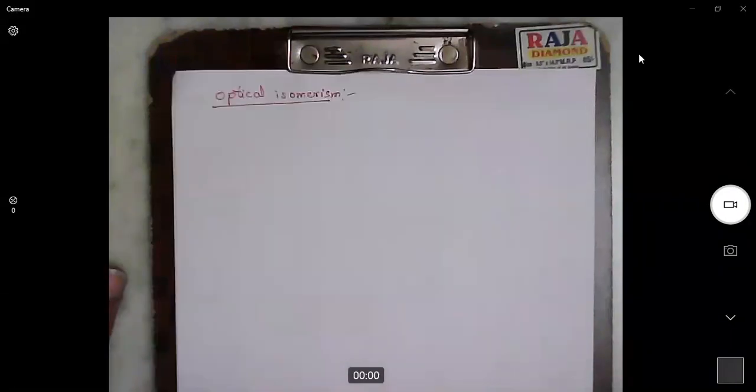We have just completed geometrical isomerism in stereoisomerism for coordination complexes. In this class, we will discuss optical isomerism. What is optical isomerism? Compounds which are optically active. That means when we pass plane polarized light, optically active compounds will rotate plane polarized light. Optically inactive compounds will not rotate plane polarized light.